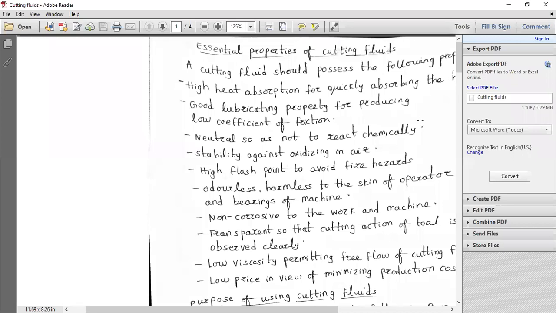Or you can use the soluble oils also, which are nothing but simple emulsions or conventional emulsions. All these are the things you have to consider as far as cutting fluids are concerned.